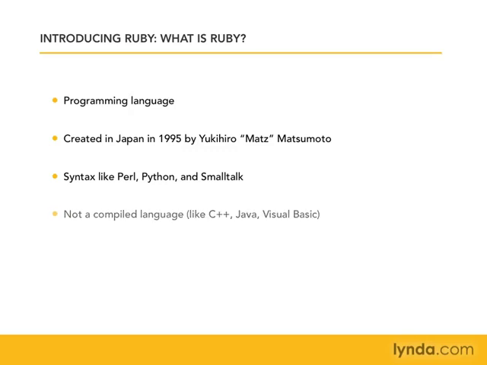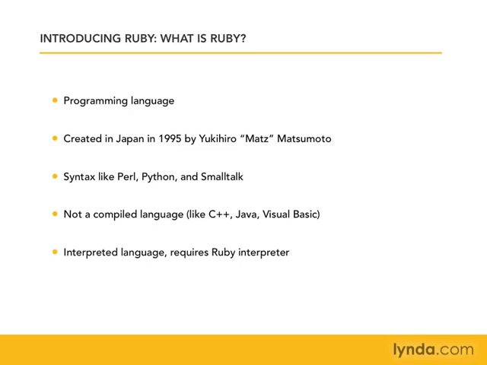Now, Ruby is not a compiled language. Some other compiled languages would be C++, Java, or Visual Basic. A compiled language is a language where you write the code, and then you have to run it through another computer program, or a compiler, in order to come out with an application that you can actually run at the end. Well, instead, Ruby is going to be an interpreted language.